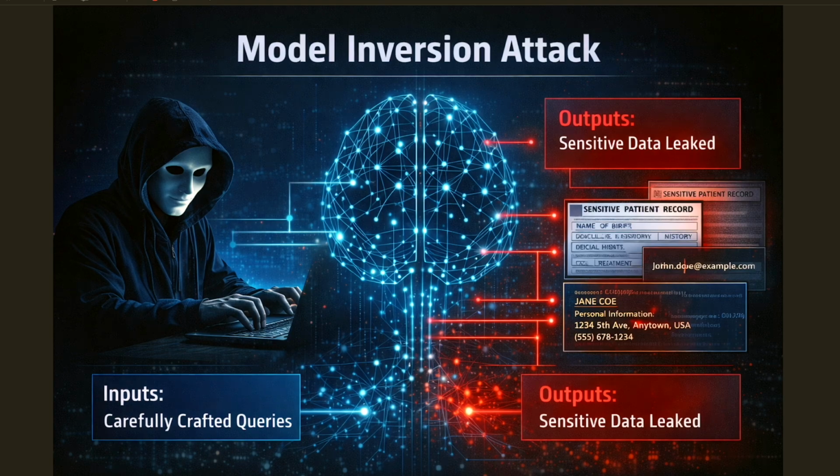Organizations deploying AI must ask themselves, do we know exactly what's in our training data? Was it properly licensed and consented? Have we tested the model for memorization and leakage? Are we using privacy-preserving techniques like differential privacy or robust regularization? In cybersecurity, we've spent decades protecting databases and networks. Now we have to protect learned representations.